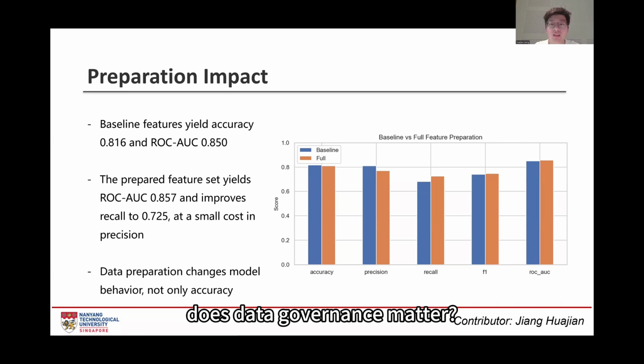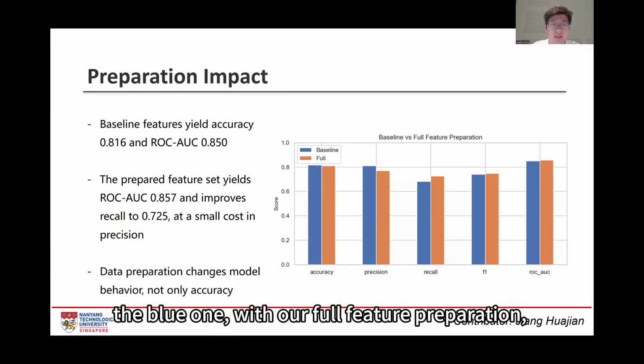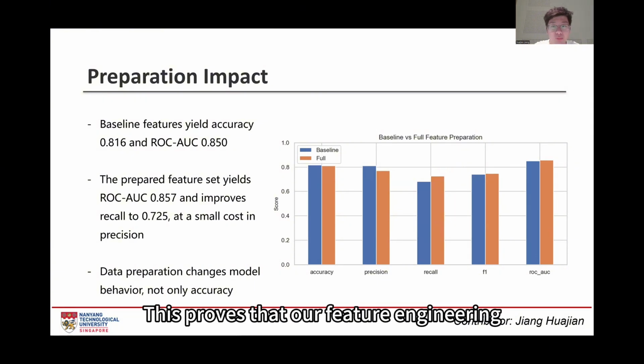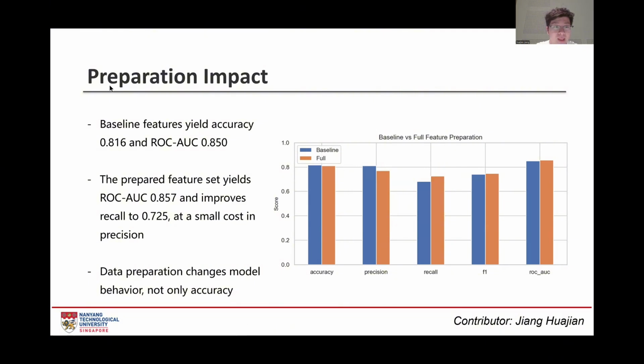First, does data governance matter? Look at this page. Comparing the baseline, the blue one, with our full feature preparation, the orange one, we see that accuracy is similar, but the ROC AUC increased to 0.57 and recall improved significantly. This proves that our feature engineering helped capture more positive cases without sacrificing precision.